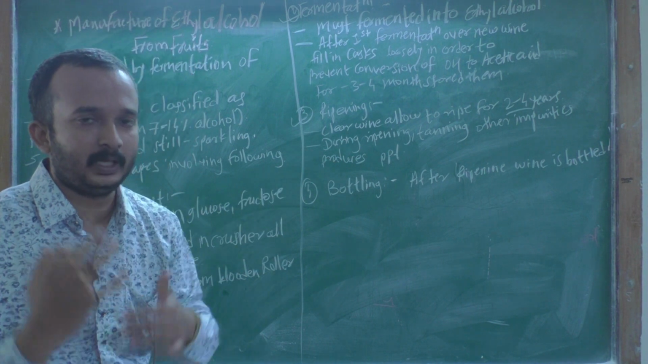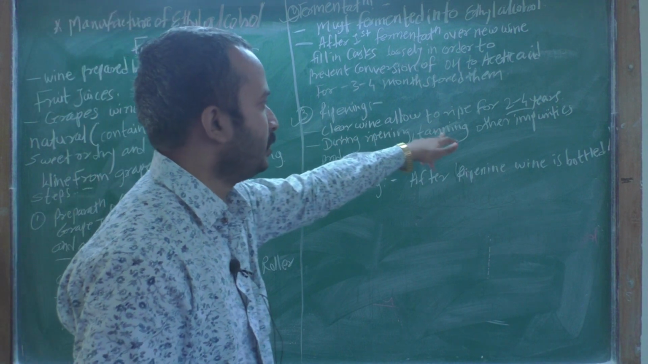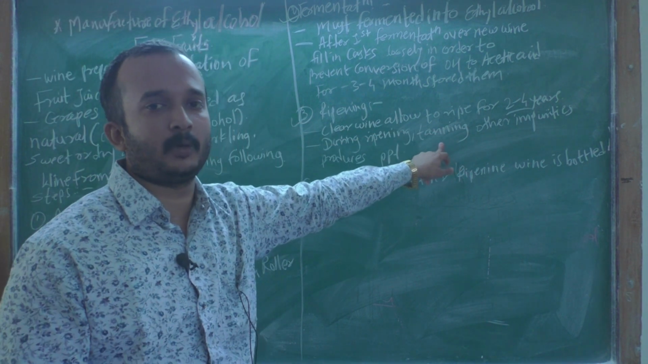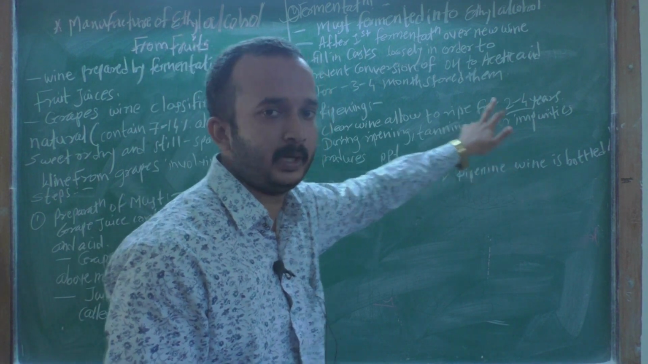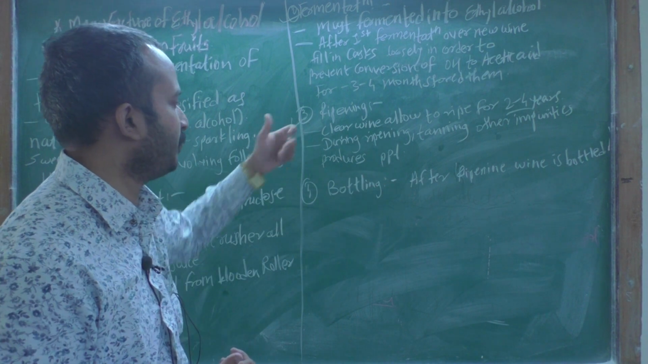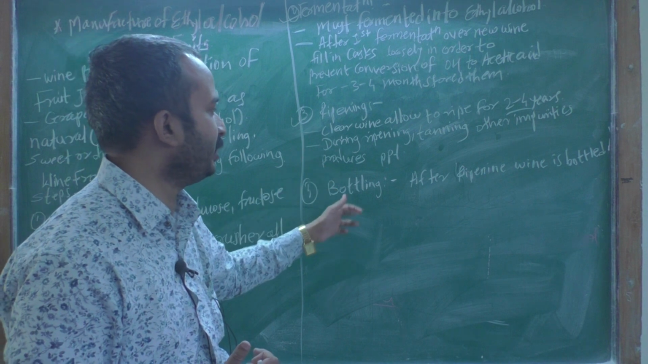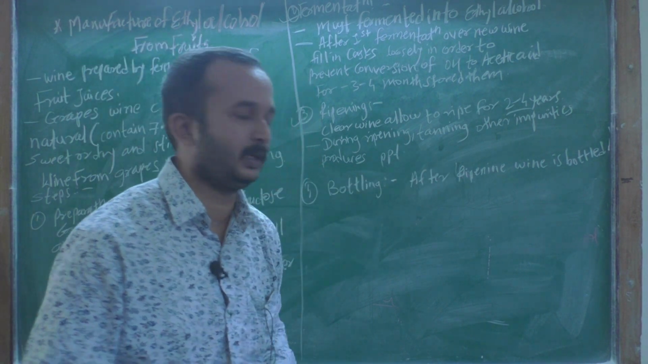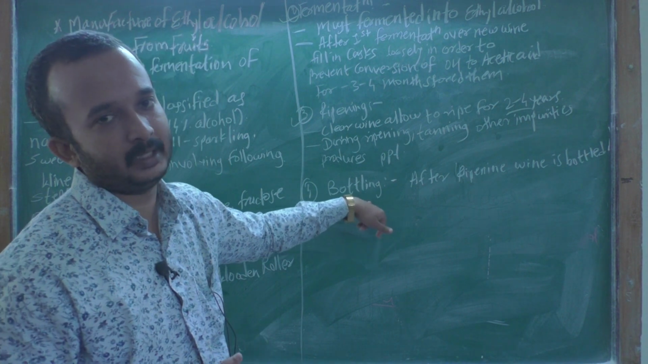The last point says that during ripening, tannin, which comes from the skin of the grapes, and other impurities form a precipitate. So this is all about ripening. Then fourthly, bottling. After the ripening you have to bottle the wine. This is the bottling step.